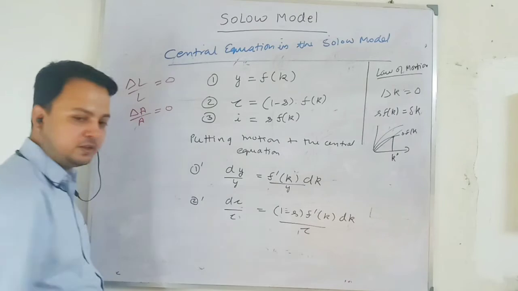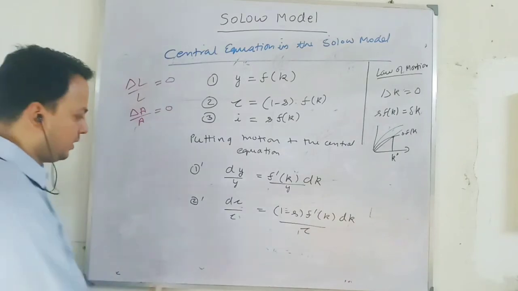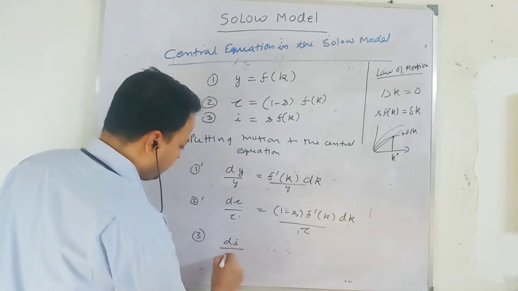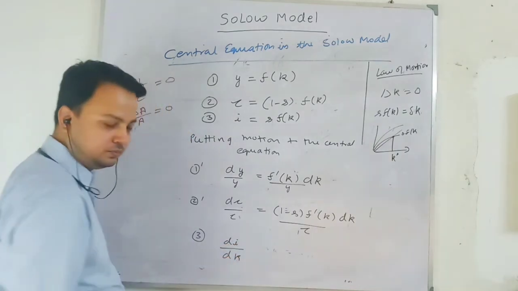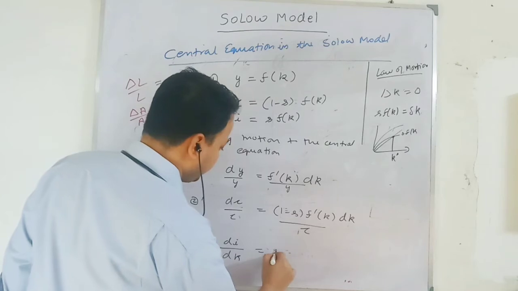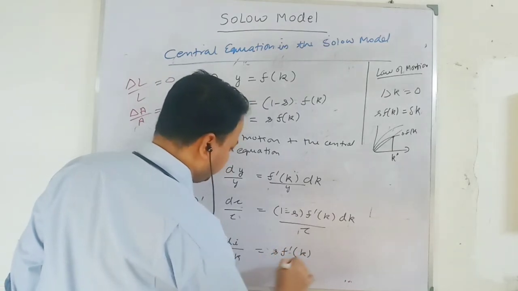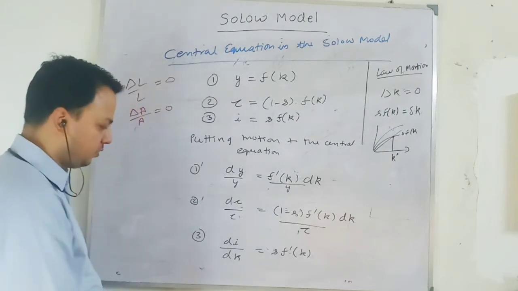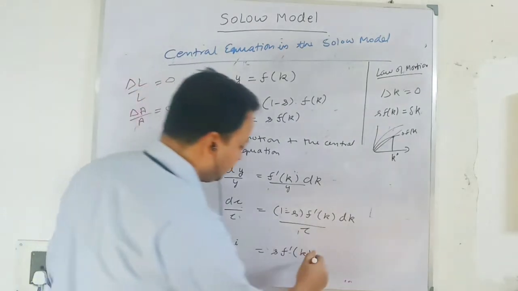So this is the growth rate in consumption per worker. Third, the change in investment per worker due to change in capital per worker. It will be s f prime k, where f prime is the marginal product of capital per worker.